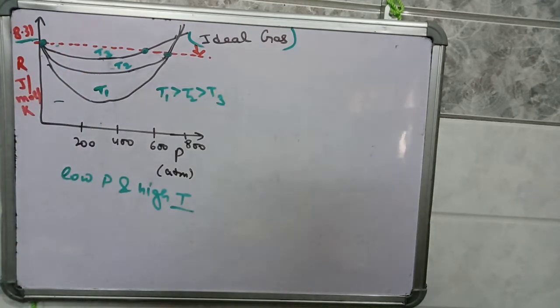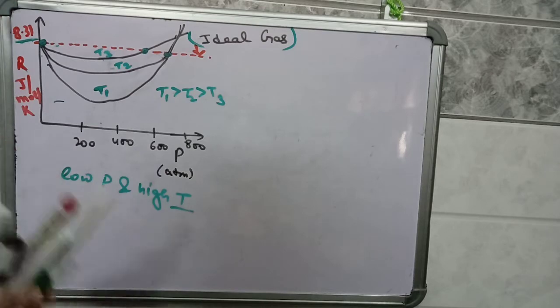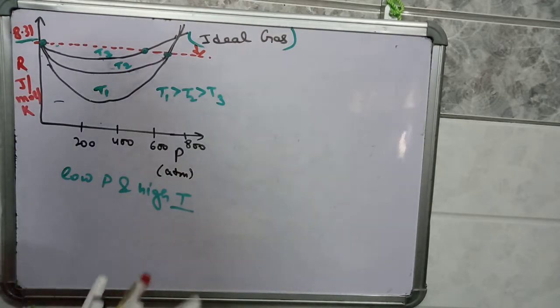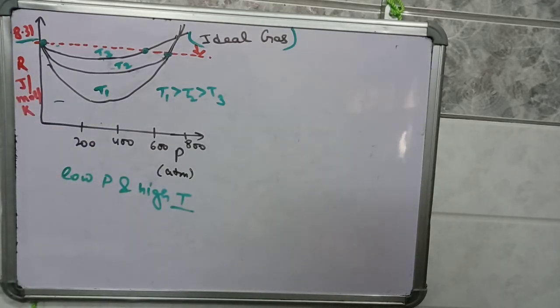It means our assumption is wrong now. We are assuming that gas particles don't have force of attraction between them, but they do have force of attraction between them. That's why their R value is different at different temperature. Let us discuss other experimental data also.